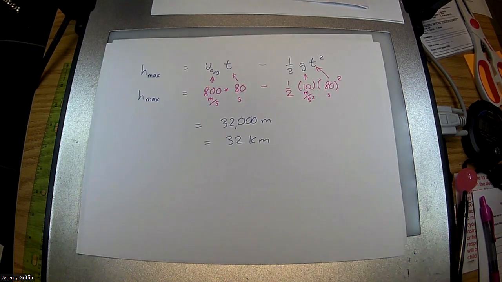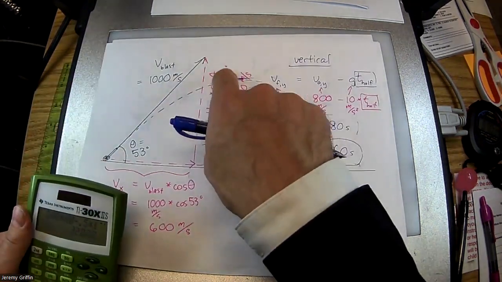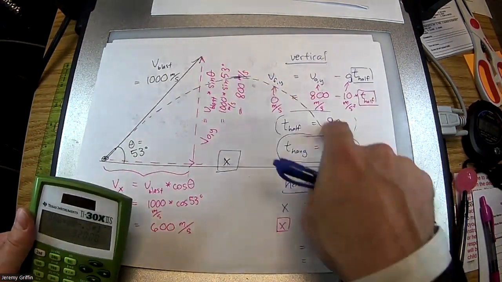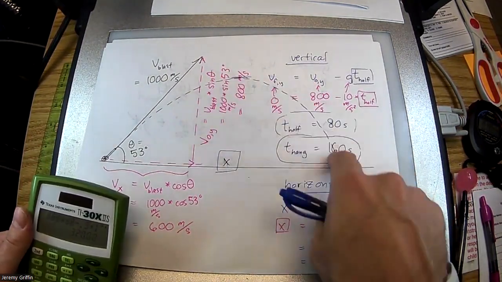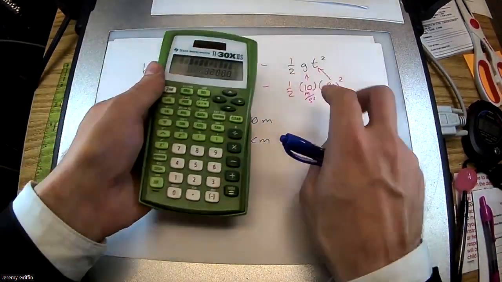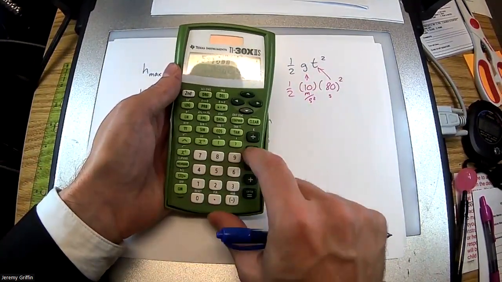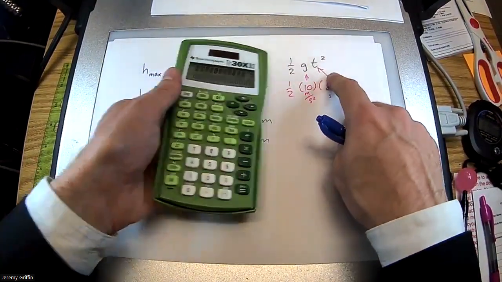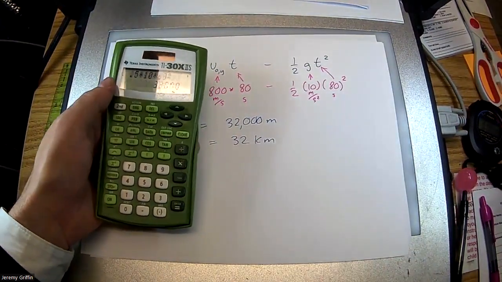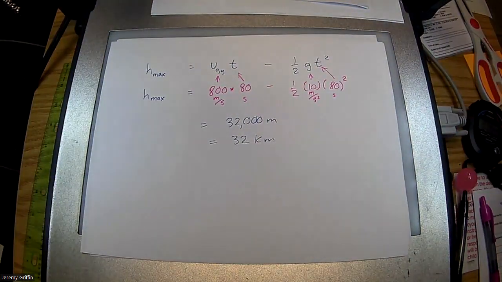So someone pointed out earlier today that, hang on a minute, you could have just treated it as the falling part. You could have said, how far does it fall? It would have been the same height, right? Just the falling part, which more simply narrows down to 1/2 g t squared. Let's see if that's really true. 1/2 times 10 times 80 squared. Should this be the same thing as 32,000? Oh, it is. It's the same thing. A little bit different perspectives there.